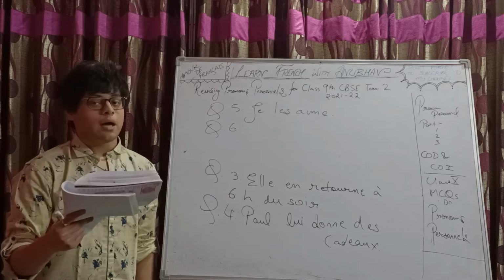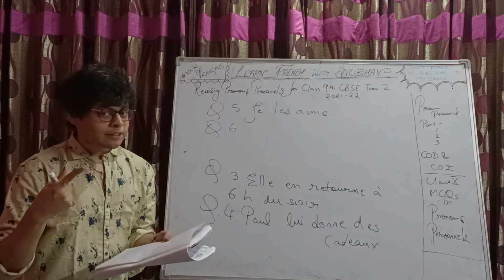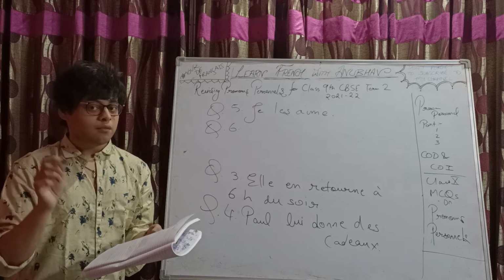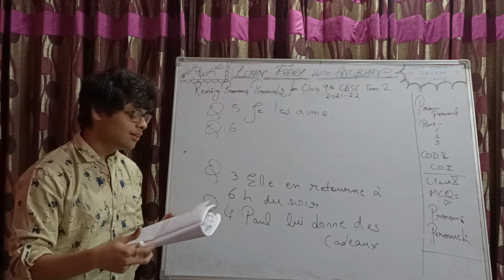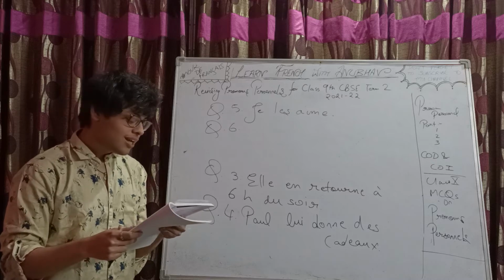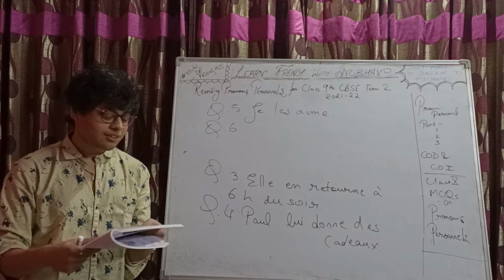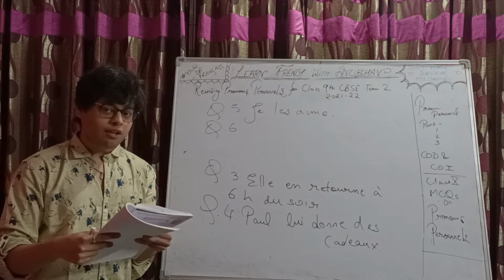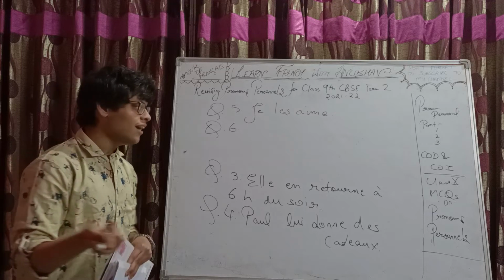J'ai vu ton ami. I saw your friend. Ton amie, to be specific, A-M-I-E. There's a reason why I put A-M-I-E and not A-M-I. I will let you know soon. J'ai vu ton amie, simple direct object question, right? So the pronoun will be what? La, ton amie, A-M-I-E, feminine, right?